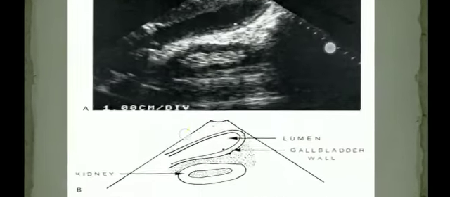So here is an ultrasound image showing the distended gallbladder with multiple calculi, and the wall of the gallbladder is also thick.